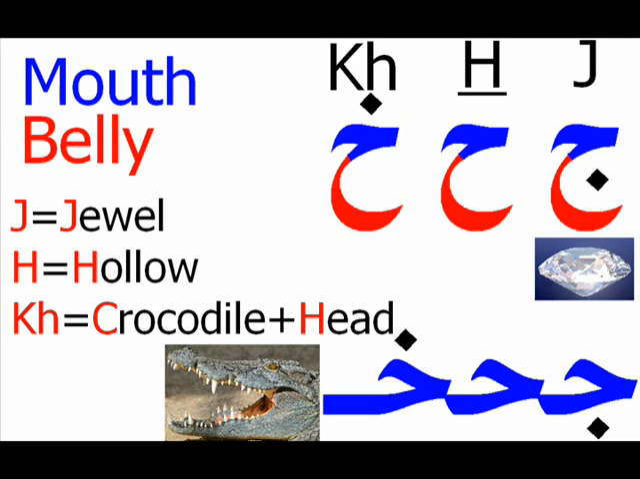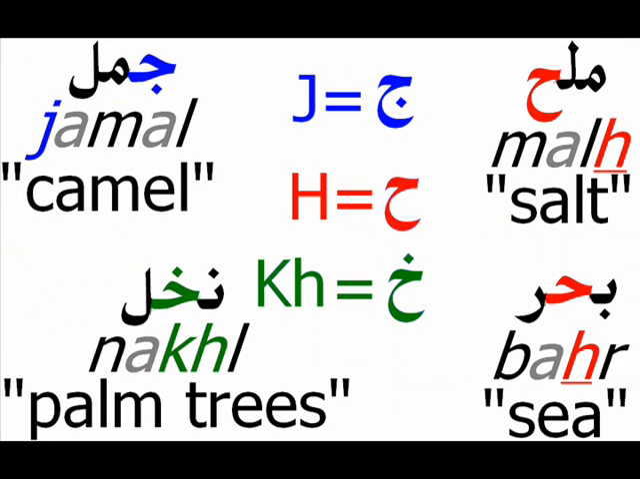Let's repeat that. J is for jewel. H is for hollow. KH is for crocodile's head. Now let's look at examples.